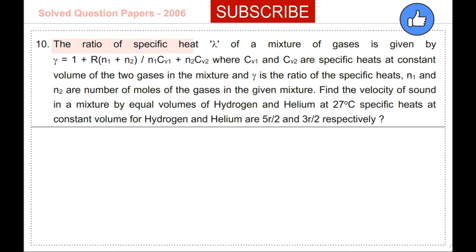The ratio of specific heats gamma of a mixture of gases is given by gamma equals 1 plus R times (N1 plus N2) divided by (N1 CV1 plus N2 CV2), where CV1 and CV2 are specific heats at constant volume of the two gases in the mixture, and gamma is the ratio of the specific heats. N1 and N2 are the numbers of moles of the gases in the given mixture. Find the velocity of sound in a mixture of equal volumes of hydrogen and helium at 27 degrees Celsius. Specific heats at constant volume for hydrogen and helium are 5R by 2 and 3R by 2 respectively.